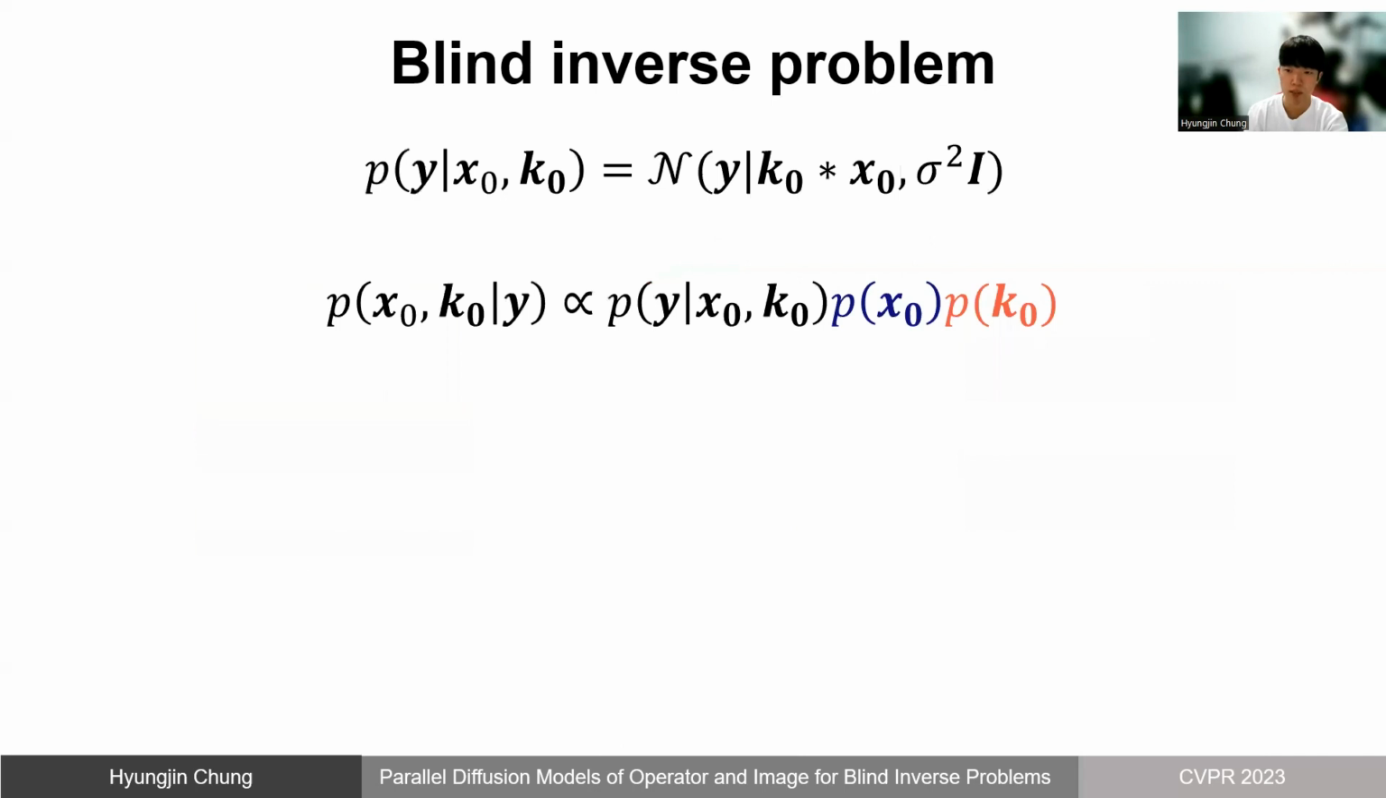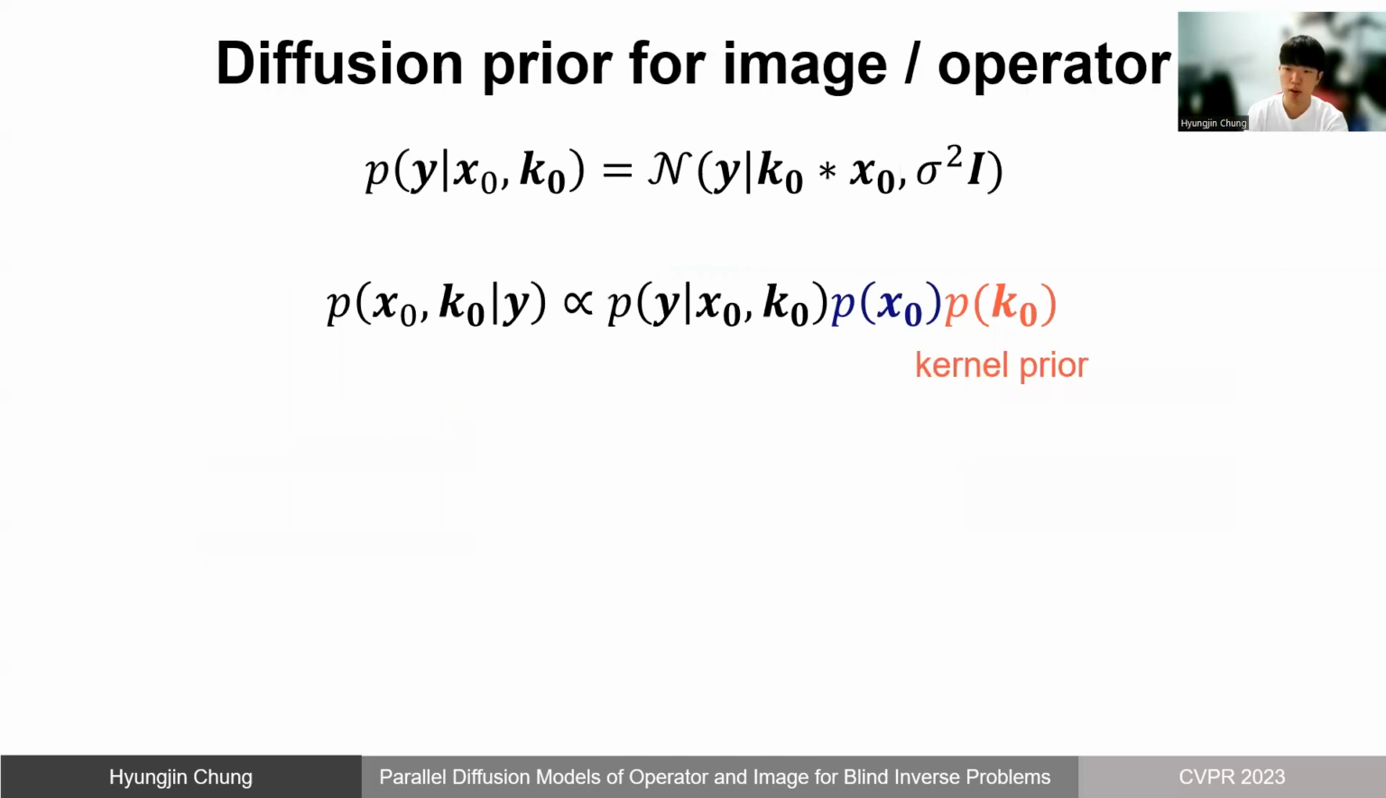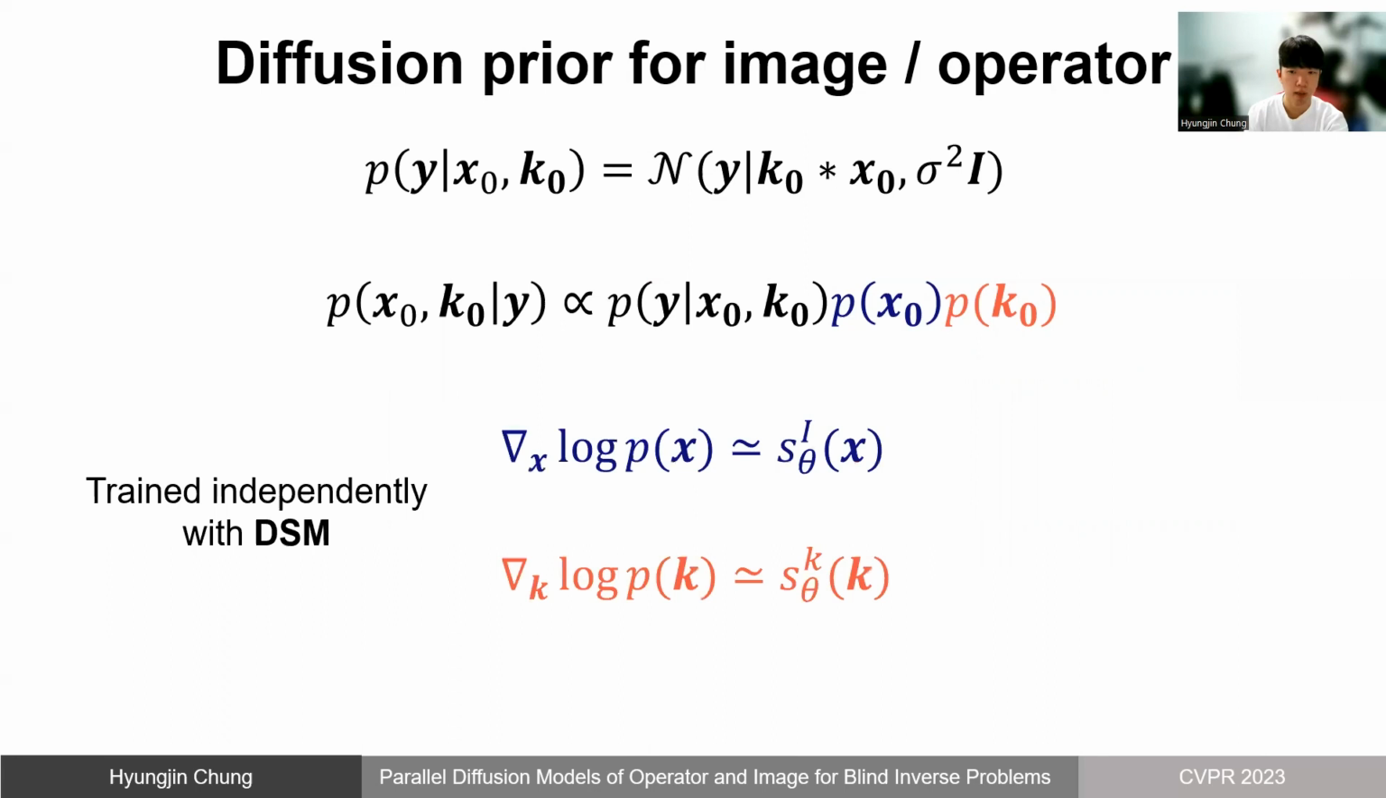In the Bayesian sense, the posterior distribution can be represented as the product of three constituents: the likelihood, the image prior, and the kernel prior, and these two factor out because of independence. In this work, we aim to model both of the priors with the diffusion prior, due to the recently proven amazing capacity of these priors. In order to do so, we can train the diffusion models independently.